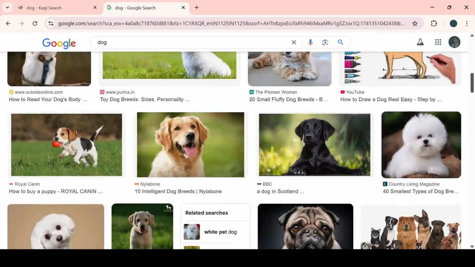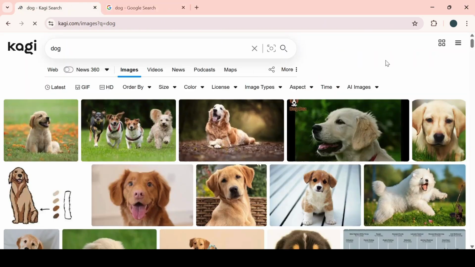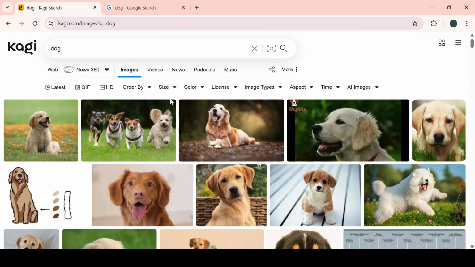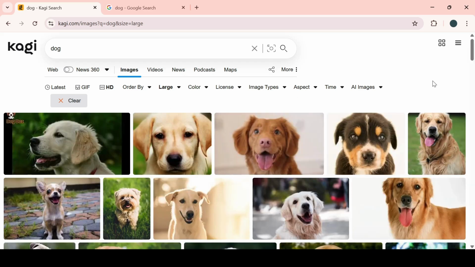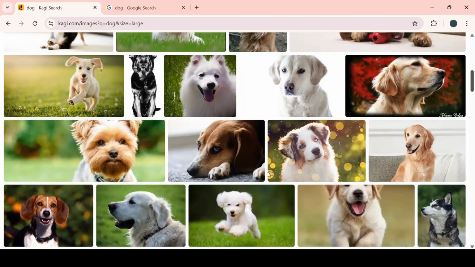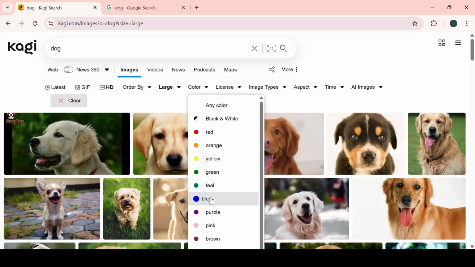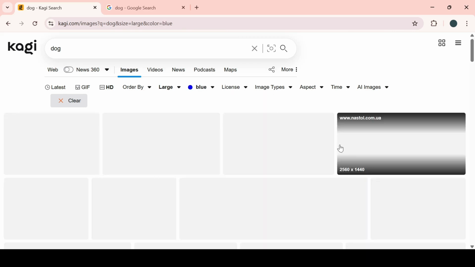Now the good thing, the most interesting thing, is that under latest we can see GIF, and we can see HD also. If we click HD, it filters, and we can see all the dogs in HD form. By color, if we want to change it, if we just want the blue color, we can see the blue color.